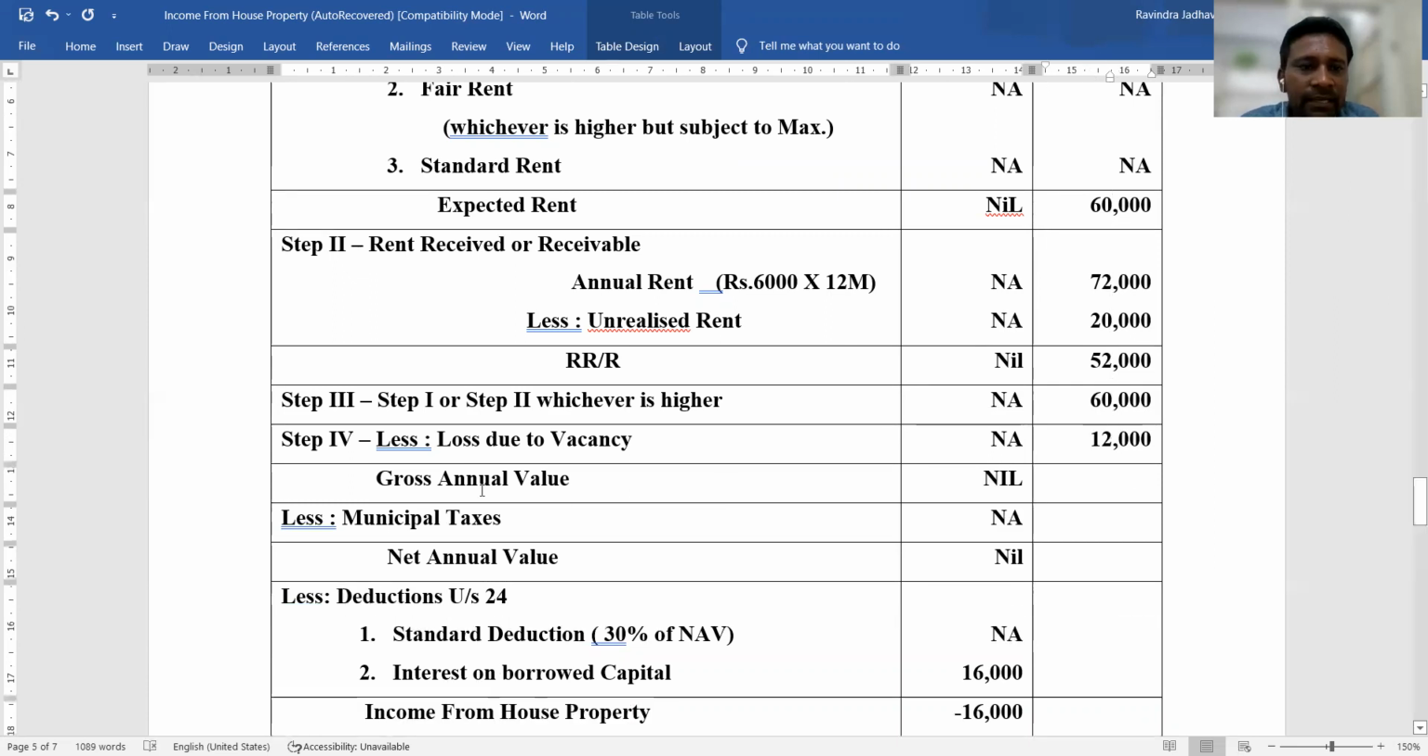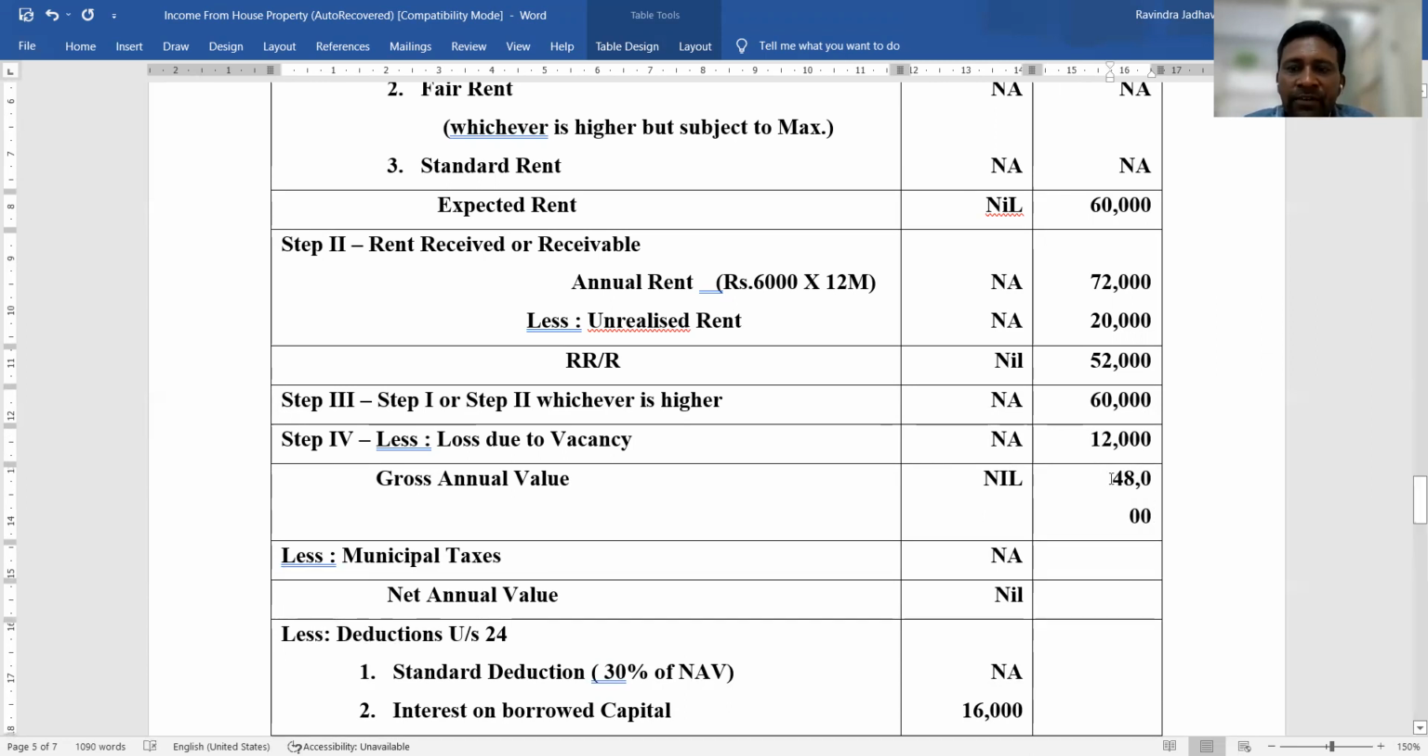Loss due to vacancy. Then we calculate the gross annual value by deducting the loss due to vacancy from step number 3. 60,000 minus 12,000, that is 48,000 is our gross annual value.